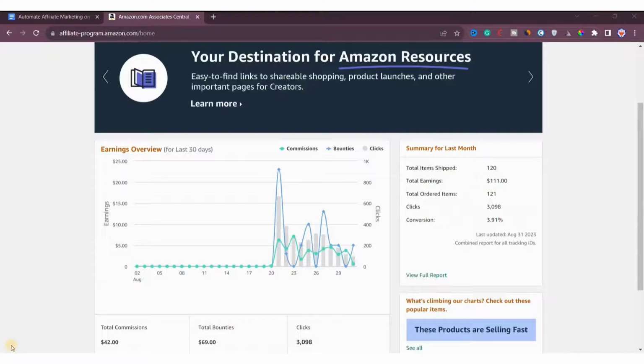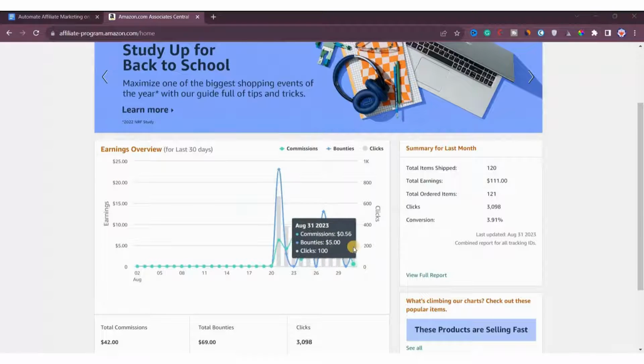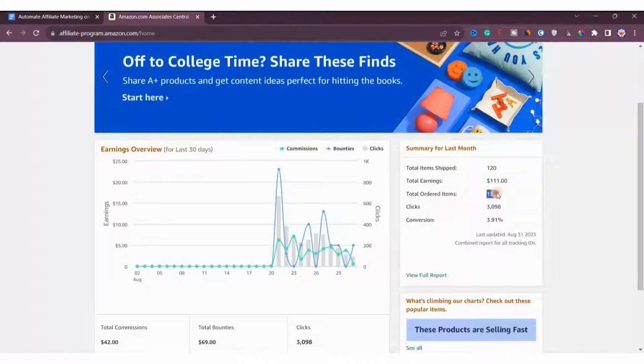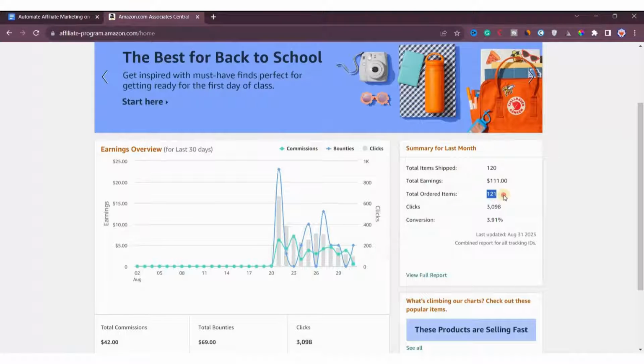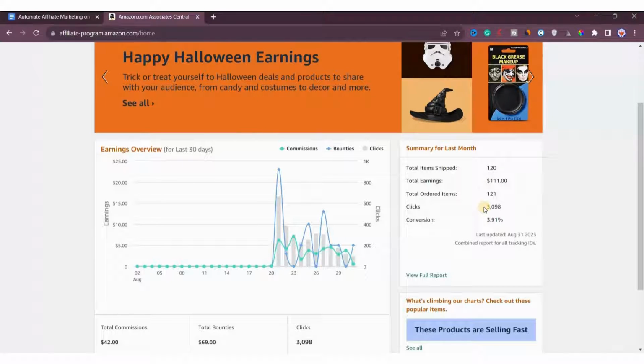You can see here that I'm in my Amazon associate account and I'm looking over my earnings stats. You can see that from August 21st to 31st, I made approximately $111. The total number of ordered items from my account is 121. Additionally, the total clicks that my account received within this time period in the month of August is 3098.